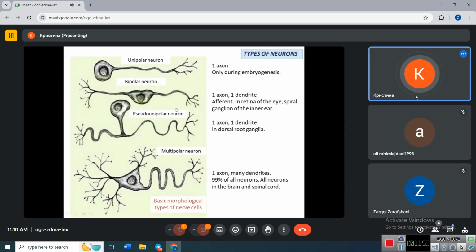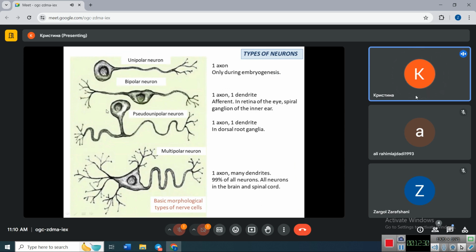Next, second one, bipolar neuron. It has one axon and one dendrite, which grow from opposite sides of the neuron. These neurons are afferent, it means they are sensory, they receive sensory information, and they are found in retina of the eye, which serves to receive the signals about the light, in spiral ganglion of the inner ear. So there they receive information about the sound.